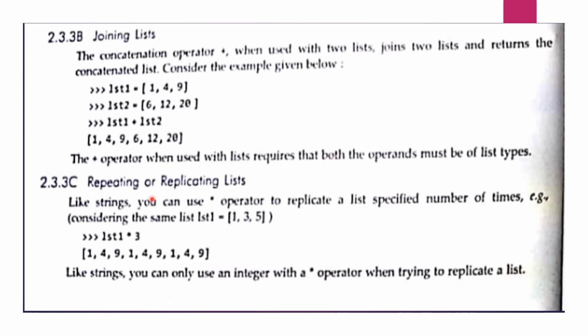Repeating or replicating a list. This will also be done the same way as we have done in strings. Like strings, you can use the asterisk operator to replicate a list a specified number of times. So one list is given and the elements are 1, 3 and 5. List 1 we multiply by 3, so it has printed the list 3 times. So this is repeating or replicating lists.